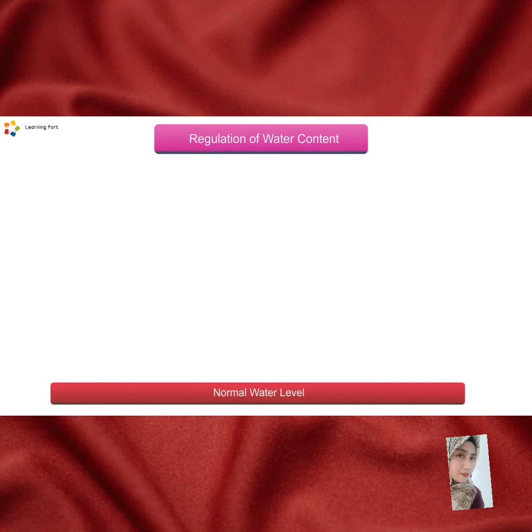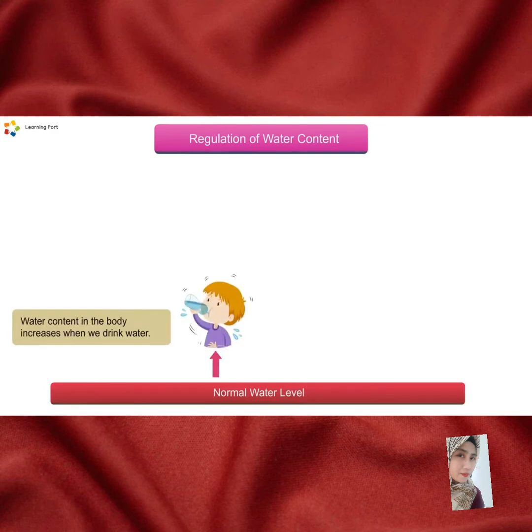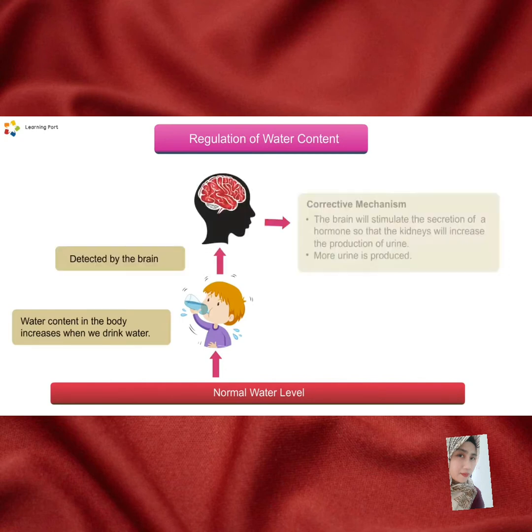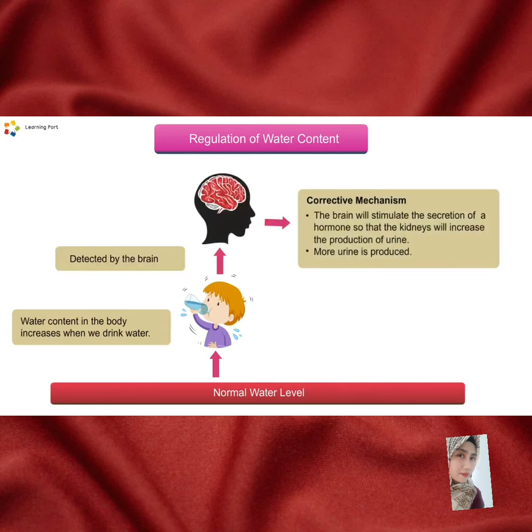Let's look at how homeostasis maintains the water content in the human body. When we drink water, the water content in the body increases. The brain will detect the change and the corrective mechanism will then take place. The brain will stimulate the secretion of a hormone so that the kidneys will increase the production of urine. More urine is produced and the water content in the body decreases back to normal.